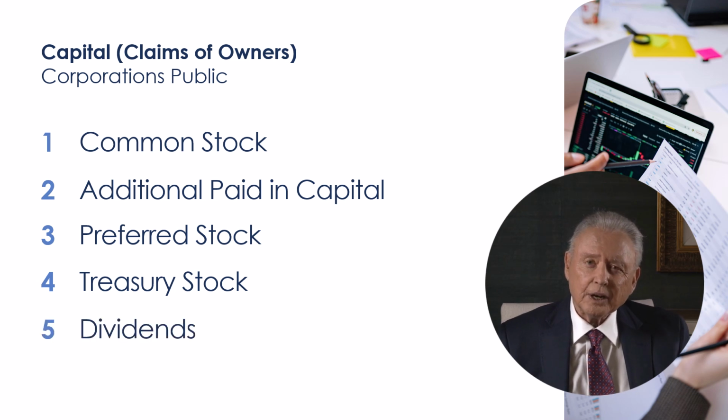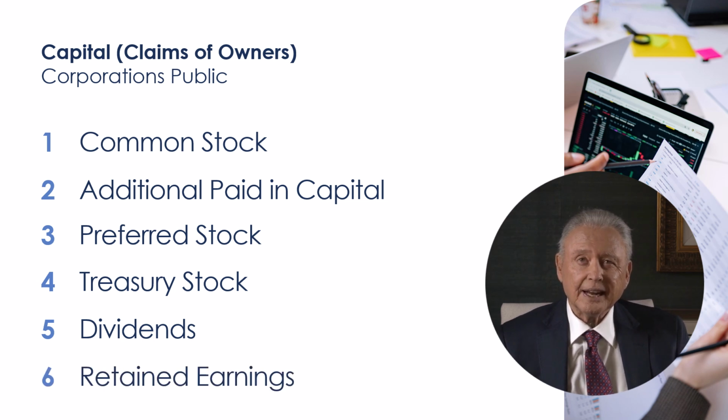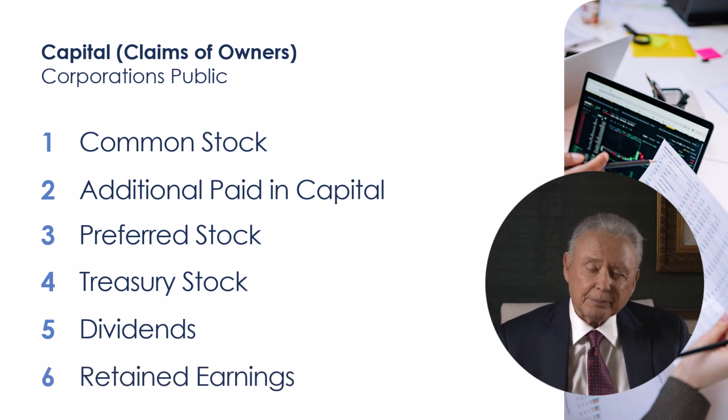Dividends are amounts paid out to shareholders, a debit to dividends and a credit to cash. The debit to dividends is a reduction in total capital because capital has normal credit balances. The debit to dividends reduces retained earnings. Retained earnings is the owner's, shareholders' claim on assets earned and retained in the business. Once again, retained earnings is not money. It is an owner's claim on assets earned and retained by the business.